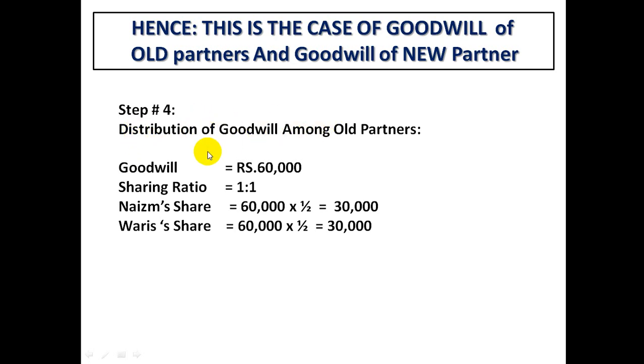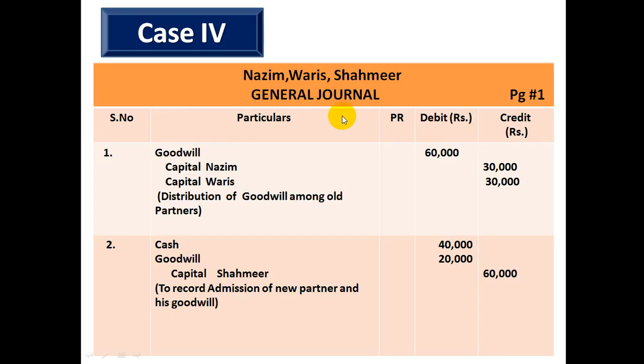Let's have a look at the distribution of goodwill among old partners. There were two old partners with equal ratio. If their goodwill together is 60,000, it means 30,000 and 30,000, half of the goodwill belongs to each old partner. After showing this calculation, we'll move to the journal entry. As I told you, goodwill of old partners will be recorded by 30,000 and 30,000. Goodwill, an intangible asset, will be debited, and the capitals of both partners will be credited. This is the journal entry for goodwill of old partners.